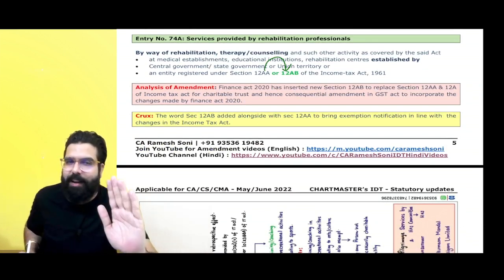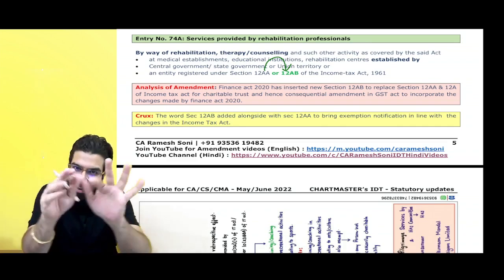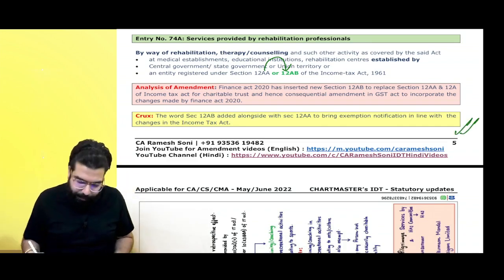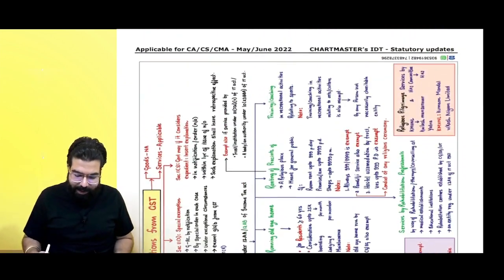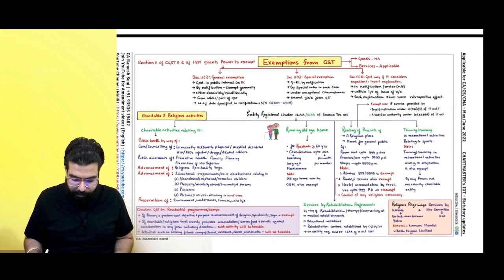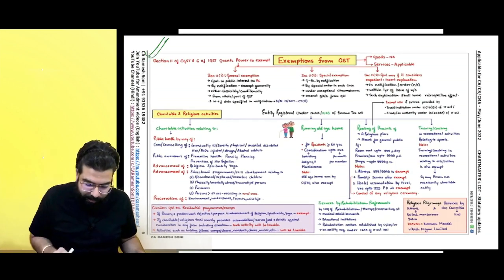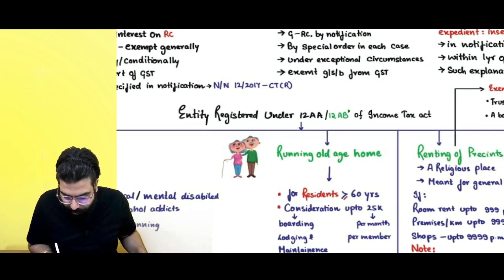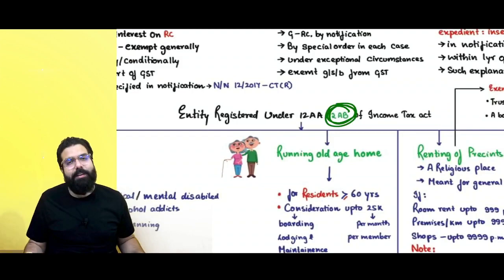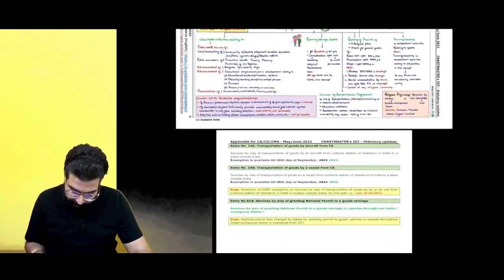So in your exam, be careful whether they say 12AA or they say 12AB. For both there is an exemption. Yes, sir. Point is clear. The amended exemption chart also I have gone ahead and incorporated. You can see below. See here. This is the amended chart. If you have my chart book version 2, then you can just make the change. Nothing else: 12AA was there, now the word 12AB has been added. Done. Next, please come down.